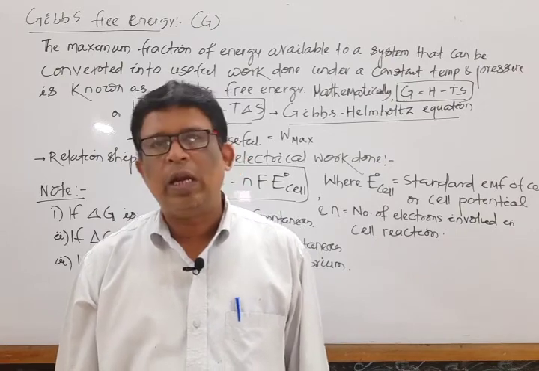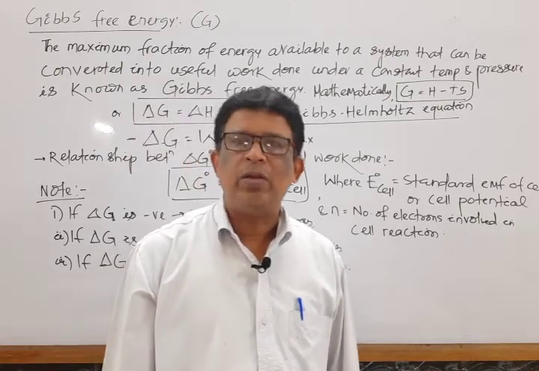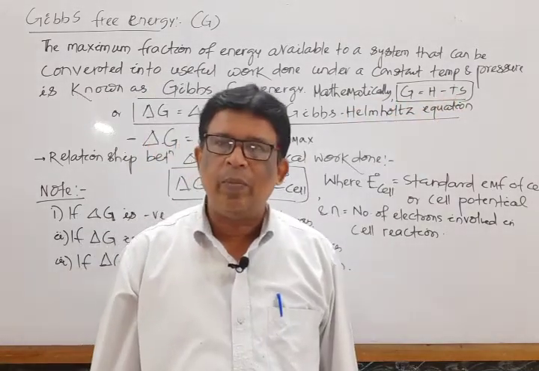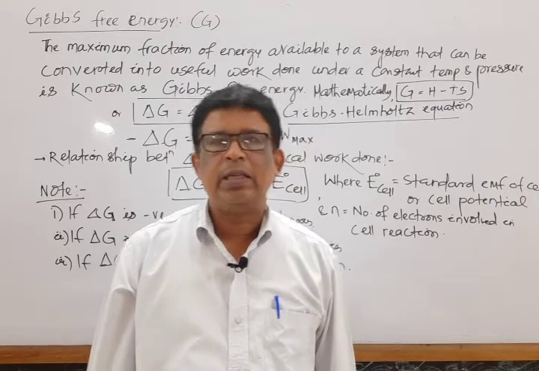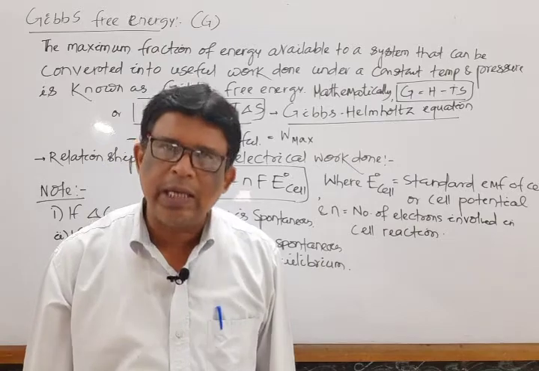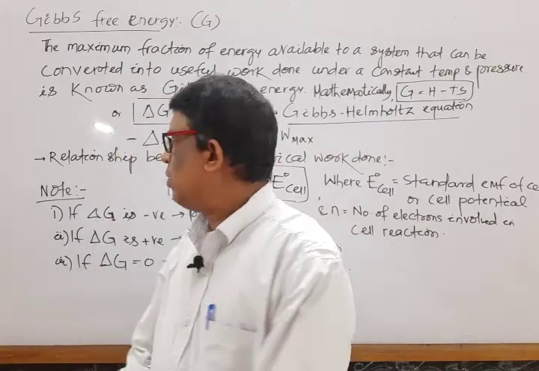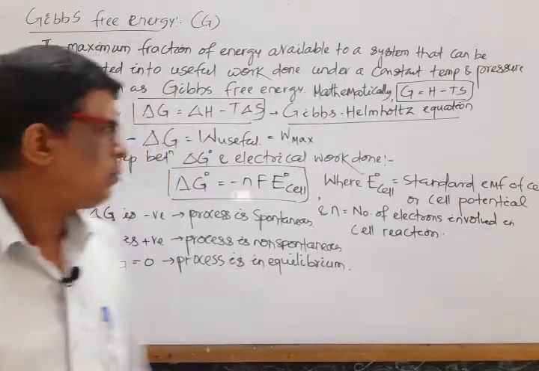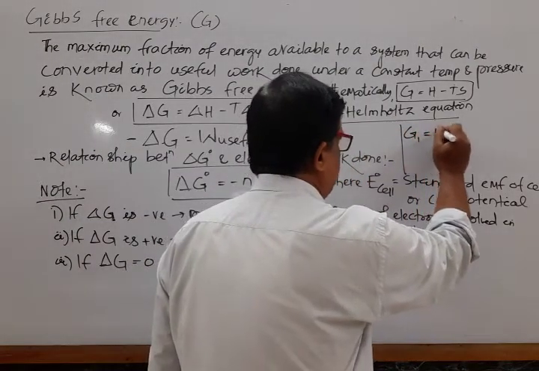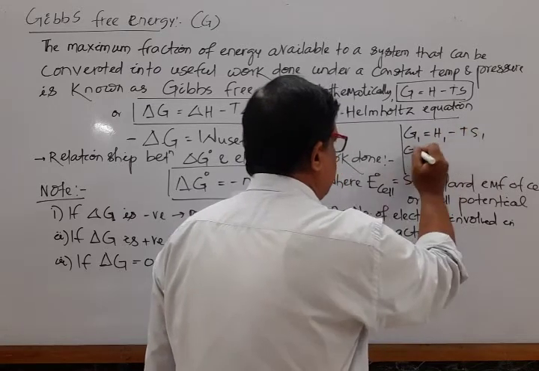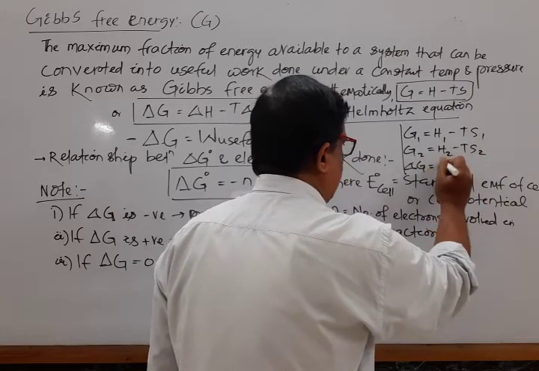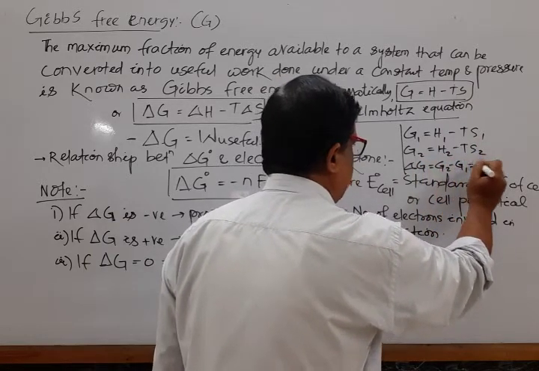Free energy, symbolically G. G is equal to H minus TS. H is known as enthalpy, T is the absolute temperature, S is known as entropy. Its absolute value is never calculated; we calculate the change in free energy. That means, mark that, if we write G1 is equal to H1 minus TS1, G2 is equal to H2 minus TS2, then del G is equal to G2 minus G1.